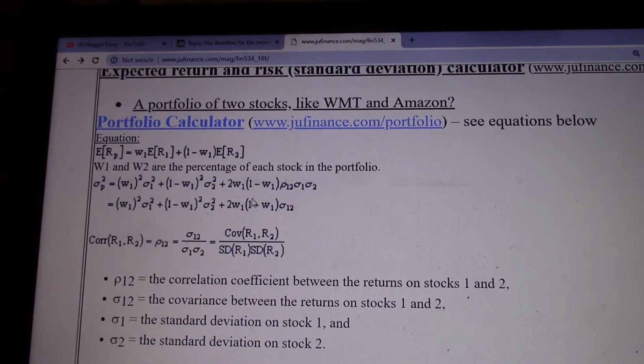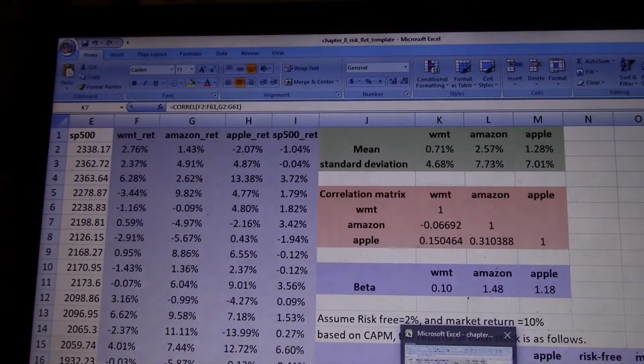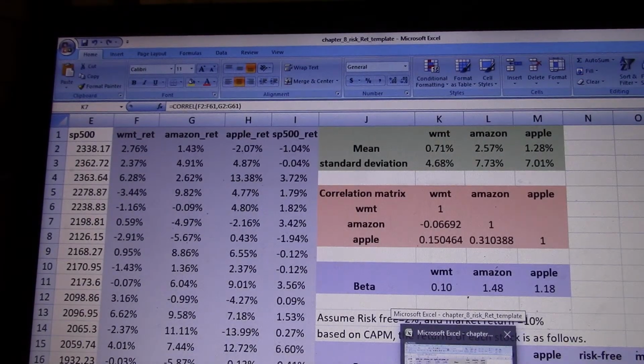Okay, and we also want to know the standard deviation of the portfolio. This is the portfolio's standard deviation, and this rho 1,2 here is the correlation. You can just plug in the correlation from the Excel template into this equation.